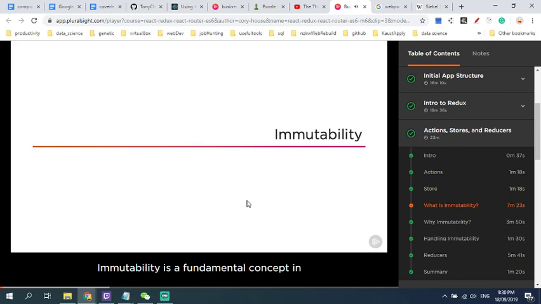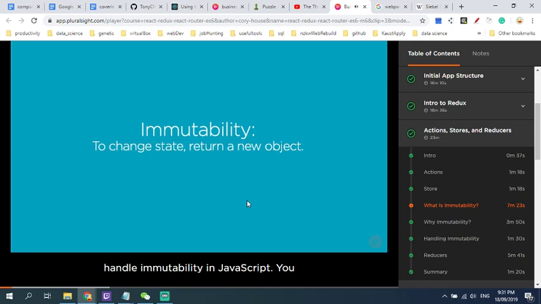Immutability is a fundamental concept in Redux. So in case you're not familiar with working with immutable data, let's discuss what it is, why it's useful, and how to handle immutability in JavaScript. You might be wondering how you can build an application that doesn't mutate state. I mean, if I can't mutate state, doesn't that mean that no data can change? Not at all. It just means that instead of changing your state object, you must return a new object that represents your application's new state.